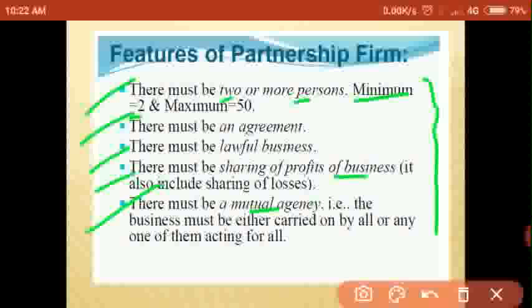There must be an agreement between the partners. Partnership business must be lawful under the law. There must be a profit sharing ratio among the partners. There must be mutual agency. All the partners are responsible, or any one partner is responsible and other partners are liable to the business. So these are the features of a partnership firm.